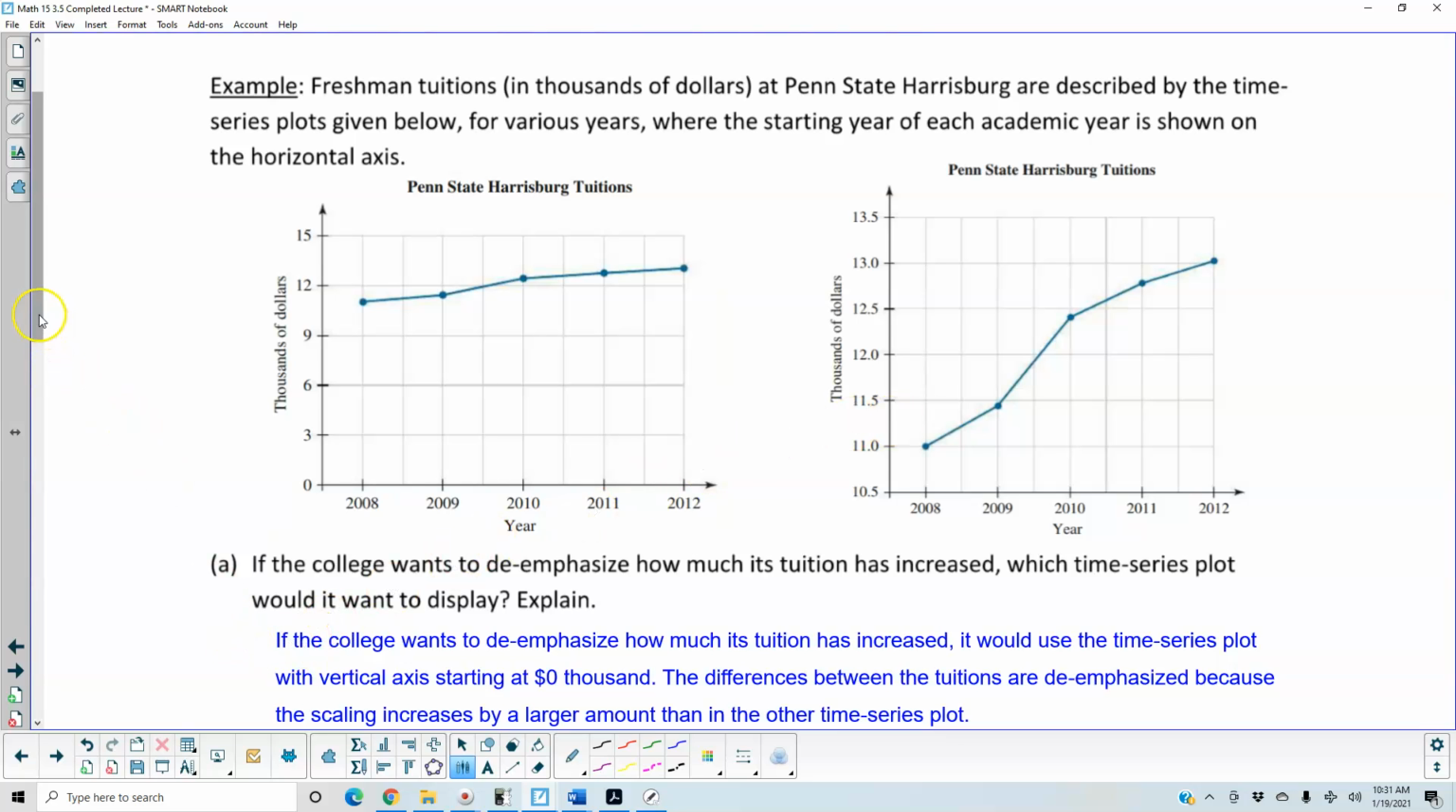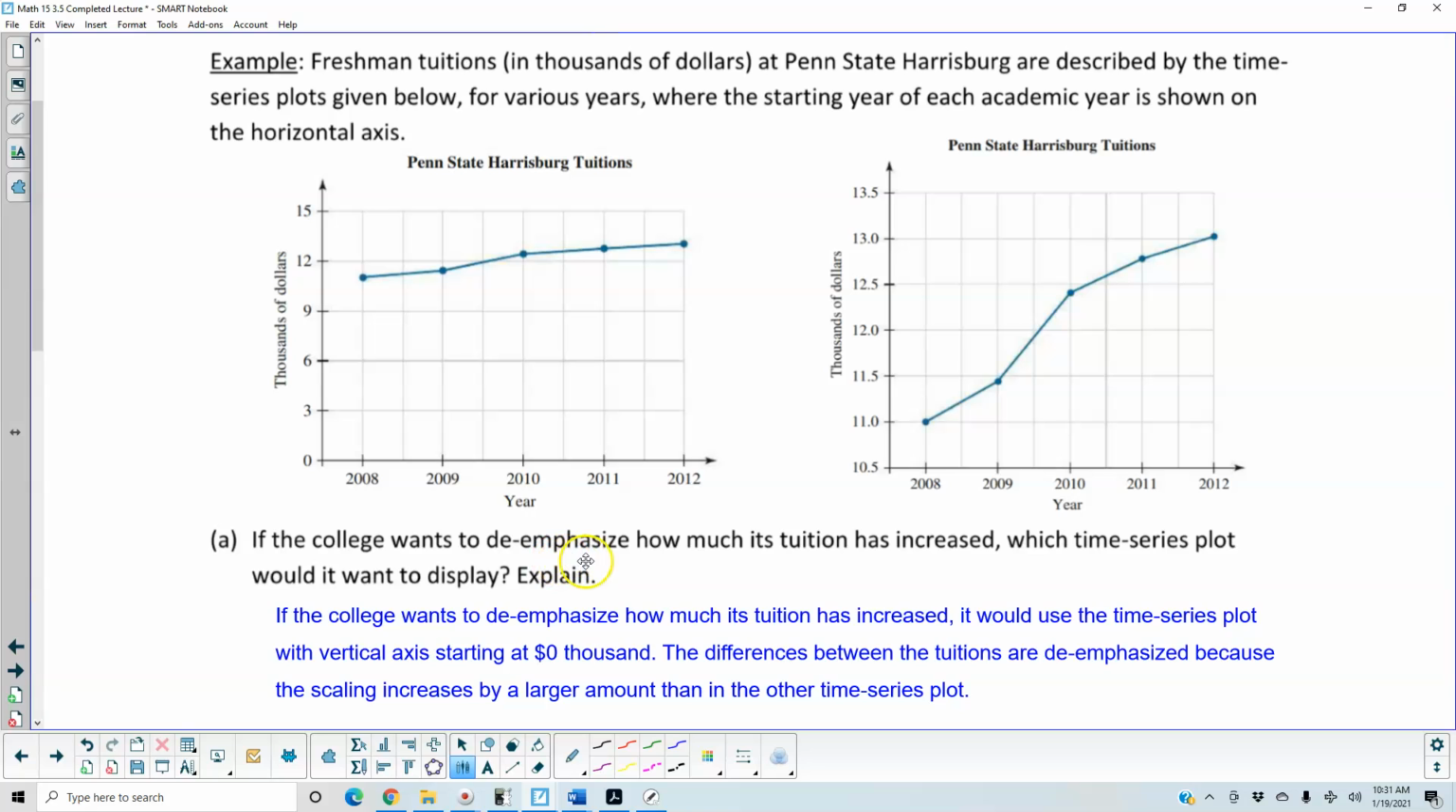So for part A, it states that if a college wants to de-emphasize how much its tuition has increased, which time series plot would it want to display? And explain. Well, it would use the time series plot with the vertical axis that's starting at 0. The differences between the tuitions are de-emphasized because the scaling increases by a larger amount than in the other time series plot. So you can see here it doesn't look like it's increasing as much from 2008 to 2009.